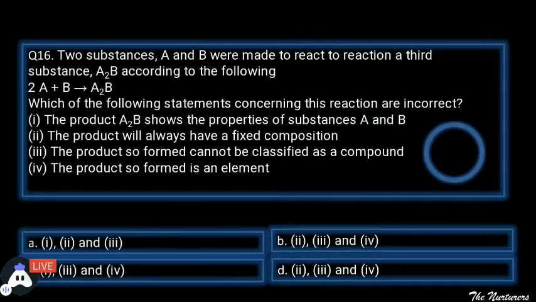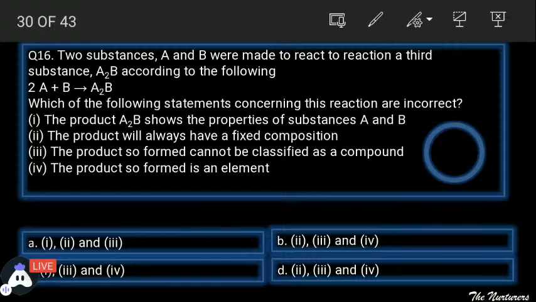The first one, the product A to B shows the properties of substances A and B. जो हमारा प्रोडक्ट है उसमें इन दोनों की प्रॉपर्टीज हैं. हाँ, ये बात बिल्कुल ठीक है. जिससे भी बना है उसमें ऑब्वियसली उन दोनों की प्रॉपर्टीज हैं. So this is the correct statement. The product will always have a fixed composition.